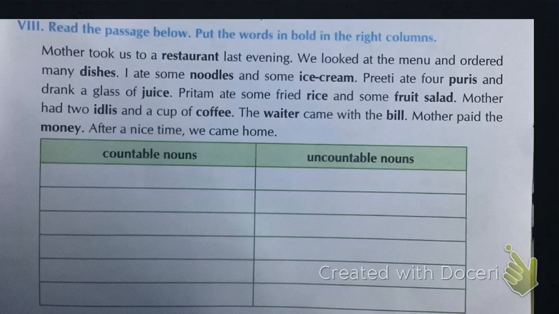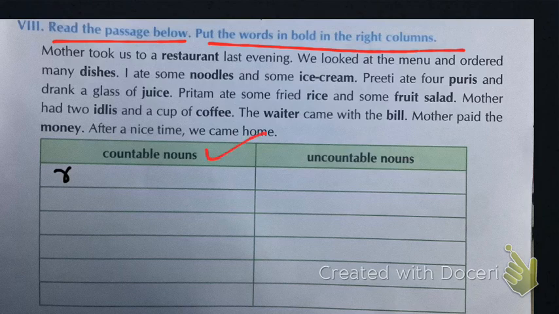It is the last question. Here what we have to do is read the passage below and put the words in bold in the right column. One column is countable nouns and the other column is uncountable nouns. So students, the first word is restaurant.